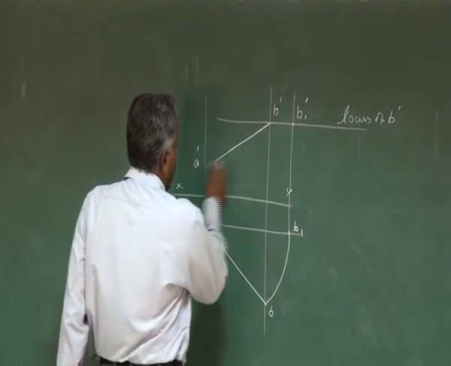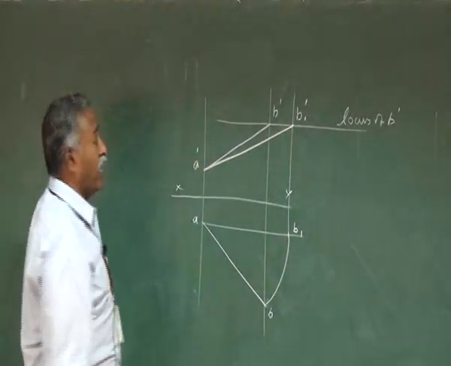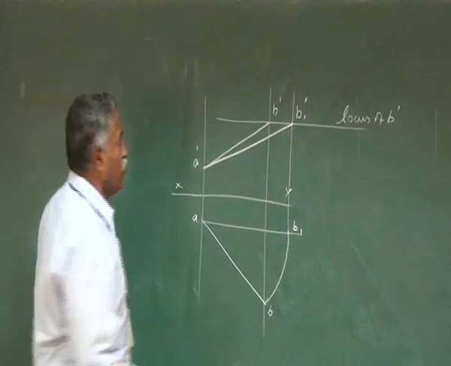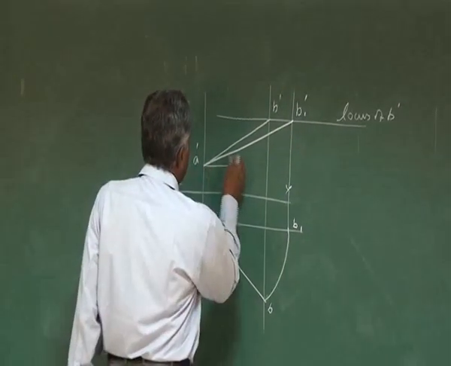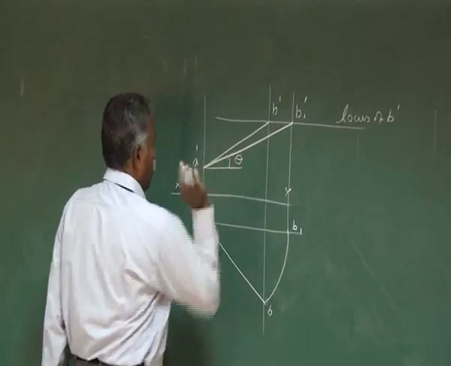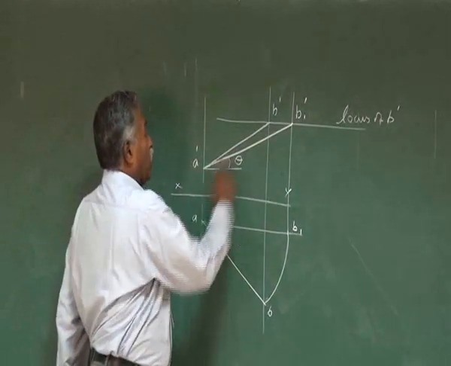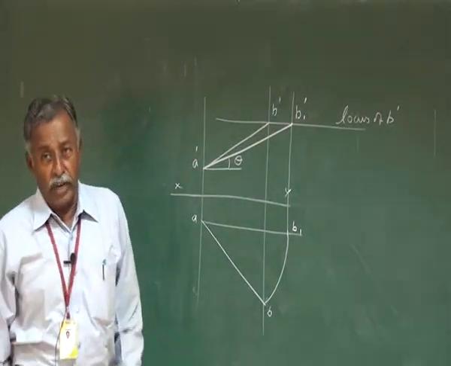So connect A dash and B1 dash. If you join A dash and B1 dash, that is the true length of the straight line AB, and this is the true inclination of the straight line with respect to the horizontal plane. Theta is the true inclination of the straight line with respect to the horizontal plane.